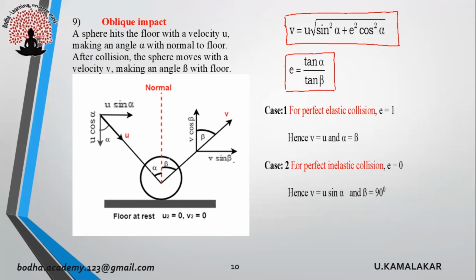For perfect elastic collision, e = 1. So in such case, v = u and alpha = beta. For perfect inelastic collision, e = 0. In such case, we'll get v = u sin α and beta = 90 degrees.